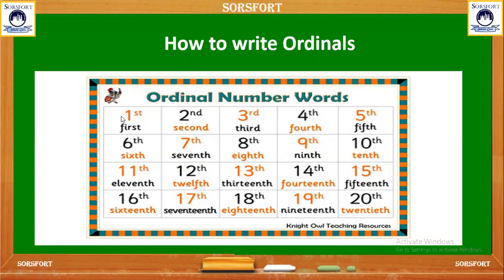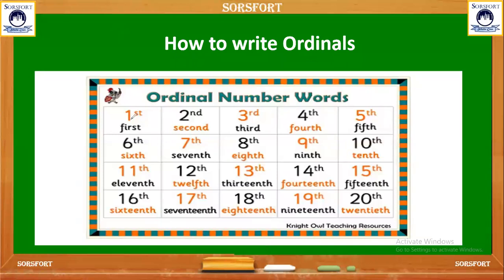Suppose in a list something is in first place, so we'll write it like this: 1 and then st. So this is first place, then second place, then third, then for fourth, 4, then th, for fifth, 5, then th, for sixth, 6, then th.